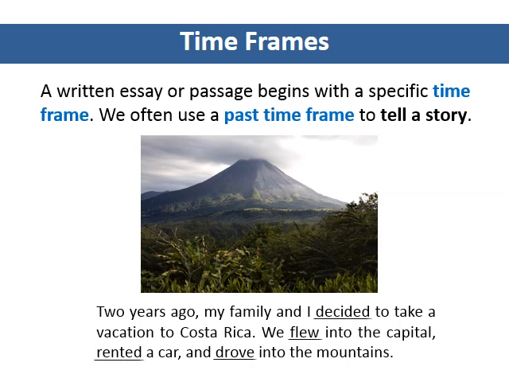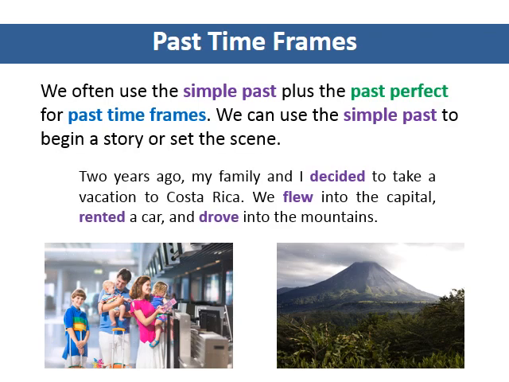Note that the verbs here are all in the past tense. Also note that the writer uses the phrase 2 years ago, which indicates a past time frame. Past time frames. We often use the simple past plus the past perfect for past time frames. We can use the simple past to begin a story or set the scene.